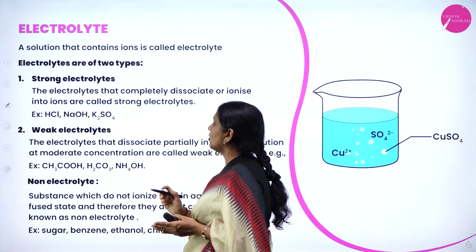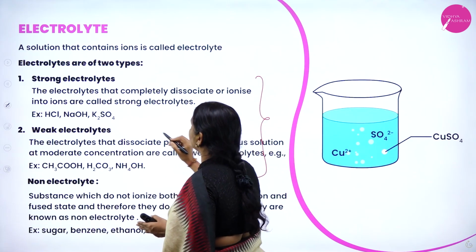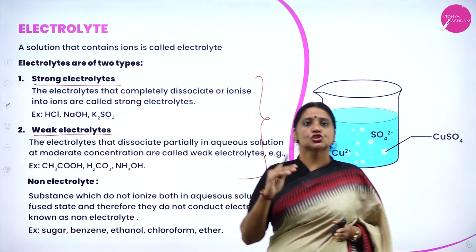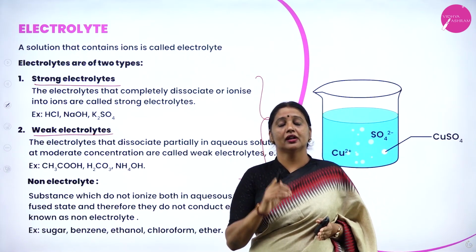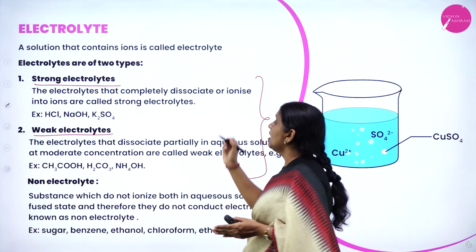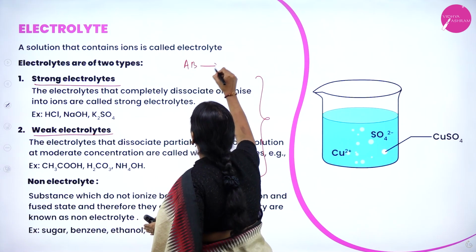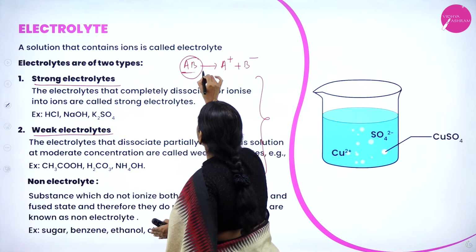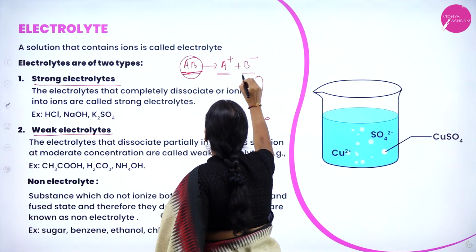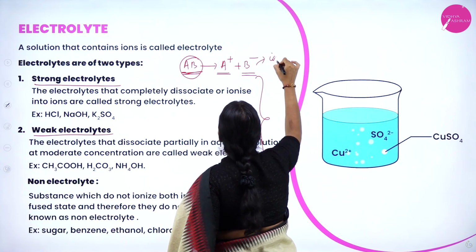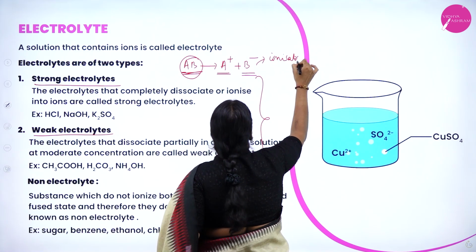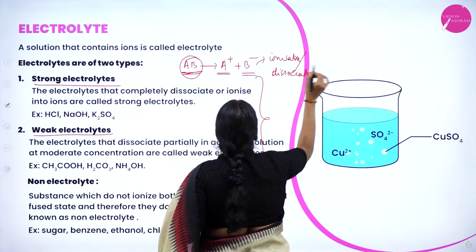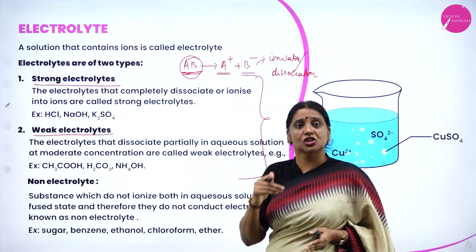So, electrolytes are broadly classified into two types. They are strong electrolytes as well as weak electrolytes. What are the two types of electrolyte? Strong electrolytes as well as what? Weak electrolytes. What's the main property of electrolytes? All electrolytes undergo ionization. What is ionization? They split up into cation and anion. If I consider AB as an electrolyte, if it splits up into cation and anion, this phenomenon or process is called ionization or dissociation. So, all electrolytes undergo ionization or dissociation.